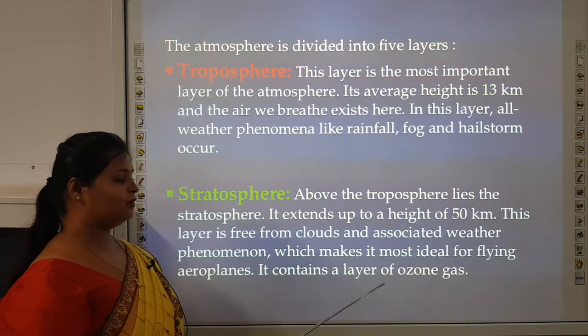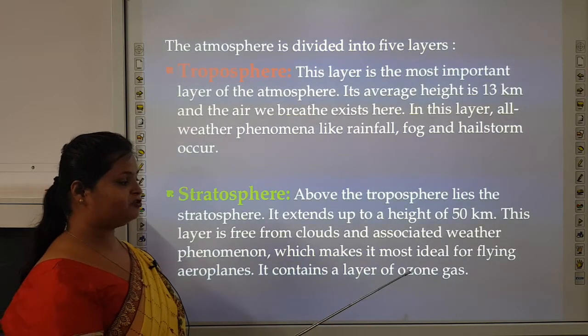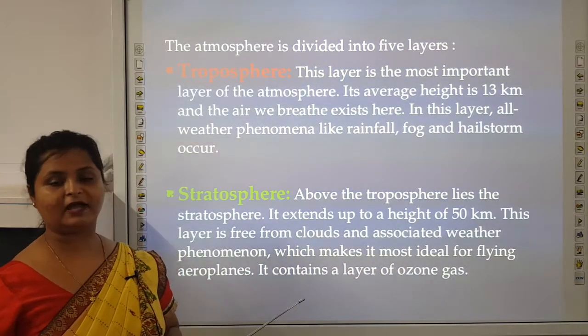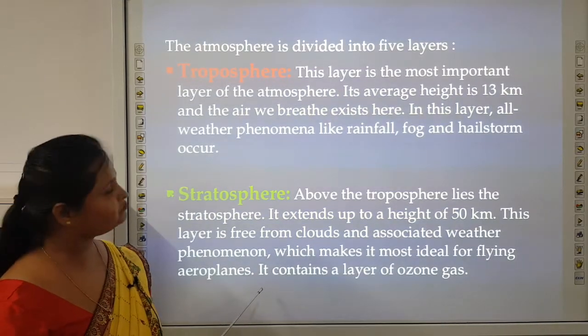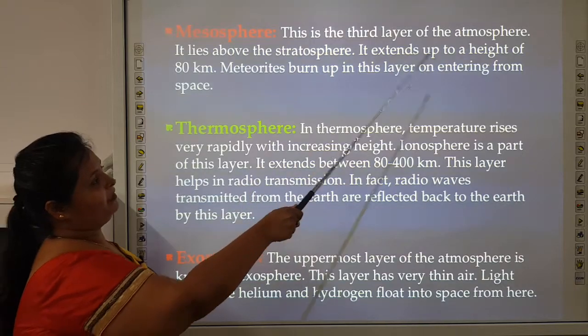It contains a layer of ozone gas. In this layer ozone gas is there, which protects us from the ultraviolet rays, the harmful rays of the sun. Next, mesosphere. This is the third layer of the atmosphere.